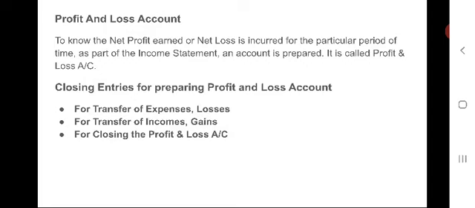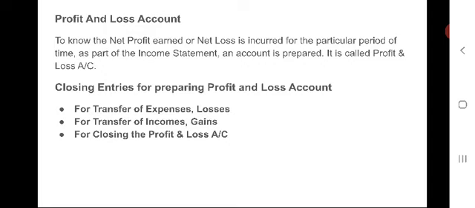If the concern is a manufacturing concern, then we should prepare manufacturing account in place of trading account, or else sometimes the same company which manufactures goods and also sells them, then we have to prepare manufacturing account and later on trading account, profit and loss account, and balance sheet also has to be prepared.